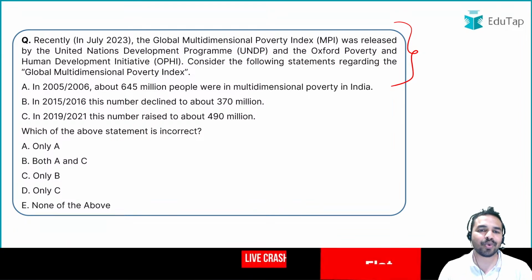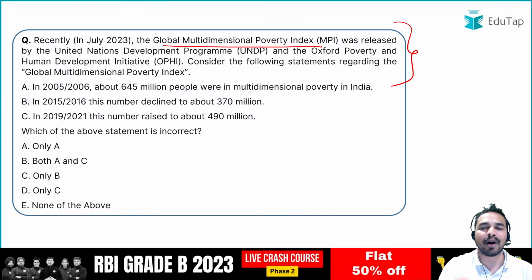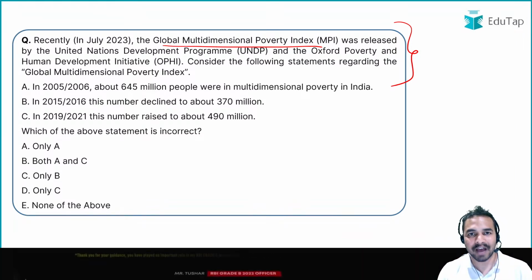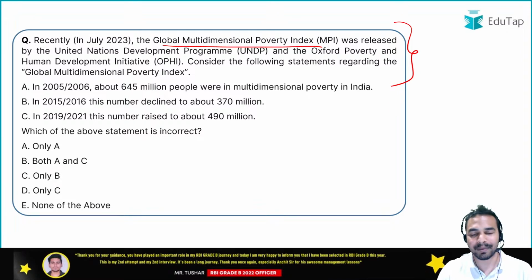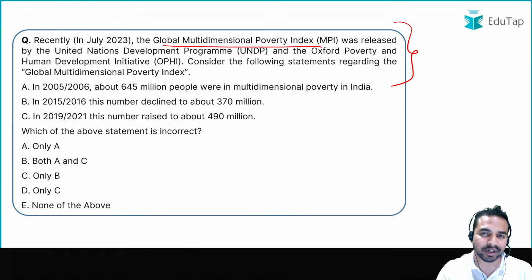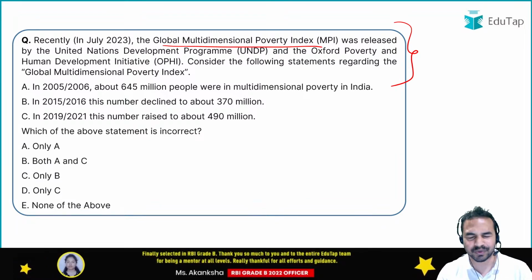The very first question is on the Global Multidimensional Poverty Index. We all know that reports and indices basically have five dimensions: the releasing body, the about-the-report part, then we have important rankings, important findings, and important recommendations, which are all very important when we talk about the Phase 2 exam.